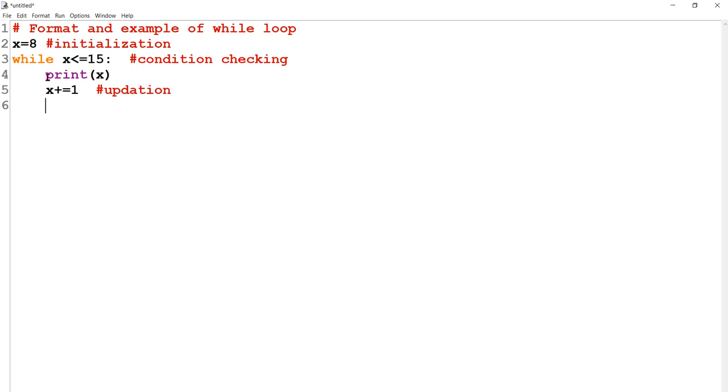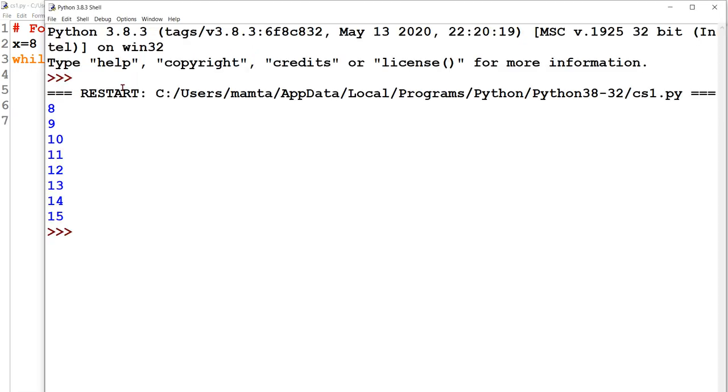So this process will simply give 8, 9, 10, 11, 12, 13, 14 and 15. You can see here it has given values from 8 to 15. And if we are printing the value of x over here, we are getting 16.